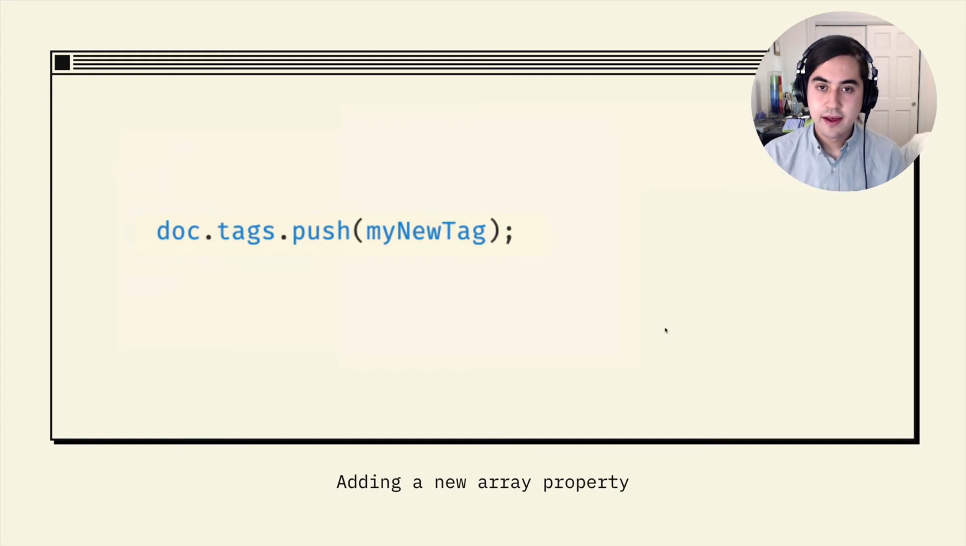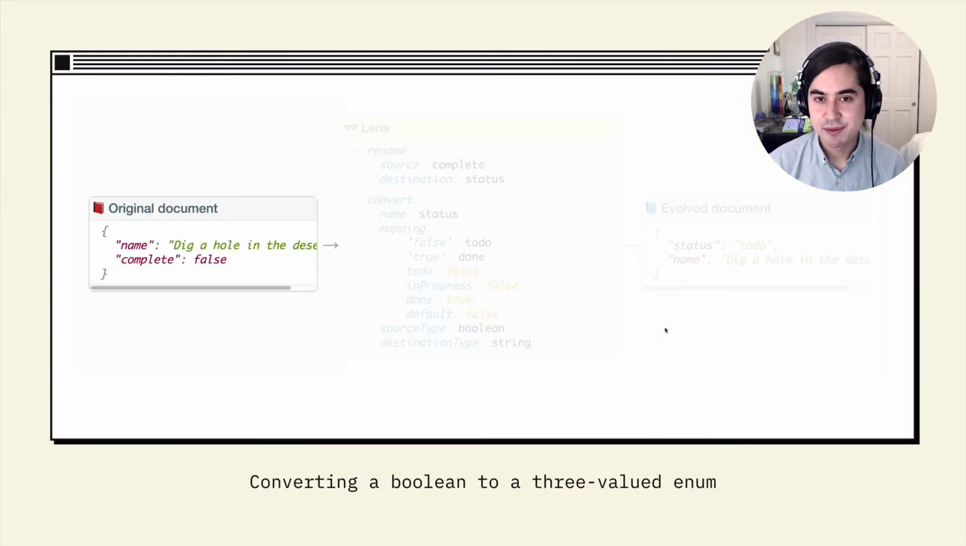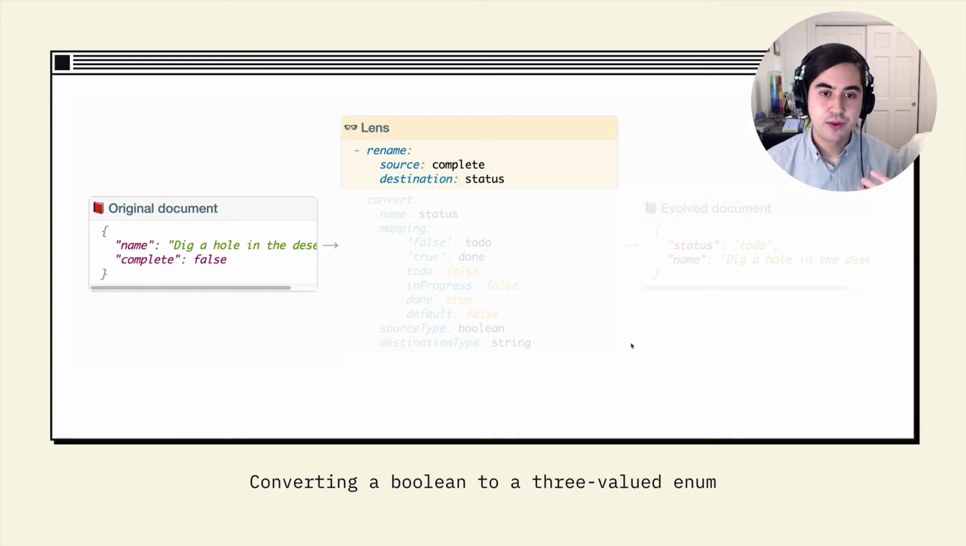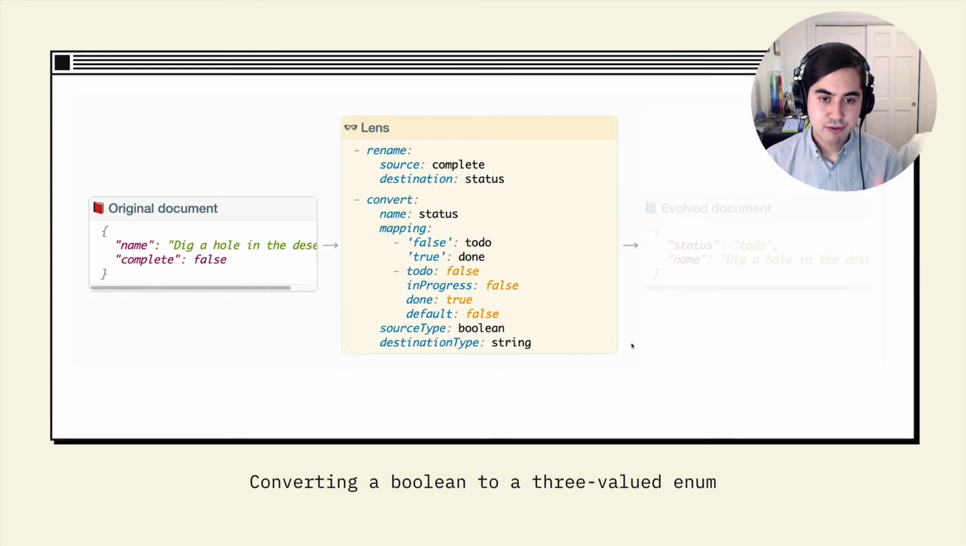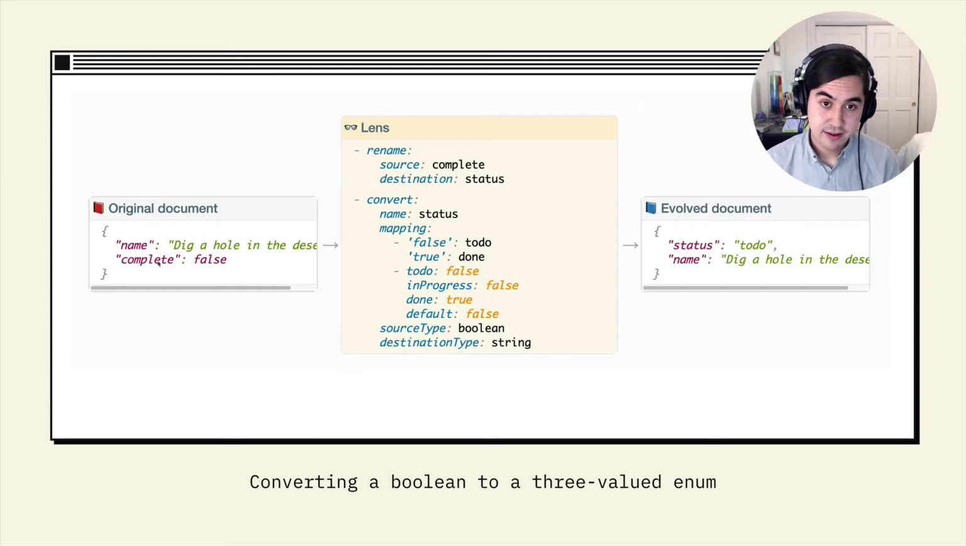Next, let's look at a slightly more sophisticated example. We started out with each task having a complete property with a boolean marking whether it was done. But we decided we wanted to move to a status field that would track 3 possible values: to do, in progress, or done. So we can write a lens to do that. First, we just rename the field, and then we actually perform a conversion on the value itself. So here we've just specified a hard-coded mapping between all the possible values of the boolean and the 3-valued enum, and we can use that to convert the data. So here, this task which has complete false gets mapped to status to do, for example.